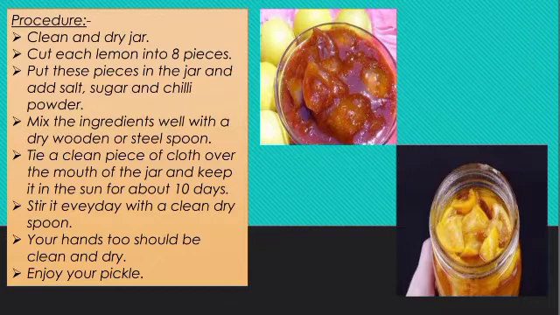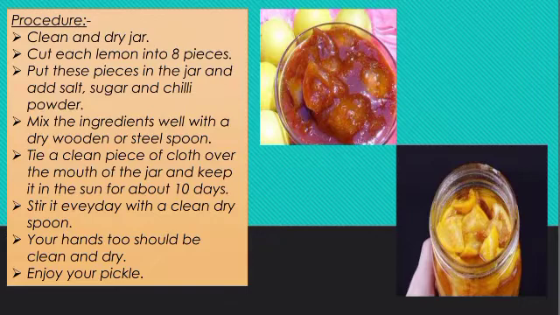Okay, so tie a clean piece of cloth over the mouth of the jar and keep it in the sun for about 10 days. You're not going to close it with the lid. You're going to cover it with the clean cloth and tie that cloth at the place where the lid is placed. After that, keep that pickle in a hot sun for about 10 to 15 days. Stir it every day with a clean dry spoon.